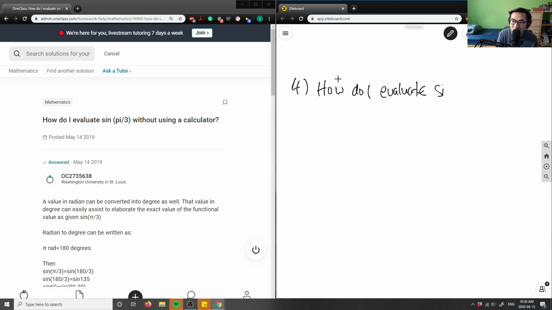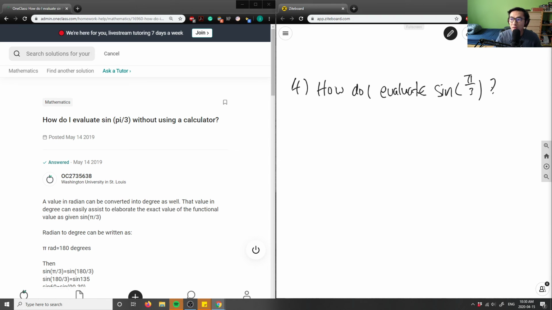How do I evaluate sine pi over 3 without a calculator? I'll just say that because I'm not going to use a calculator for this. So how would I do that? Again, this is a grade 11 classic question in trigonometry, where we're talking about trigonometry in terms of radians.